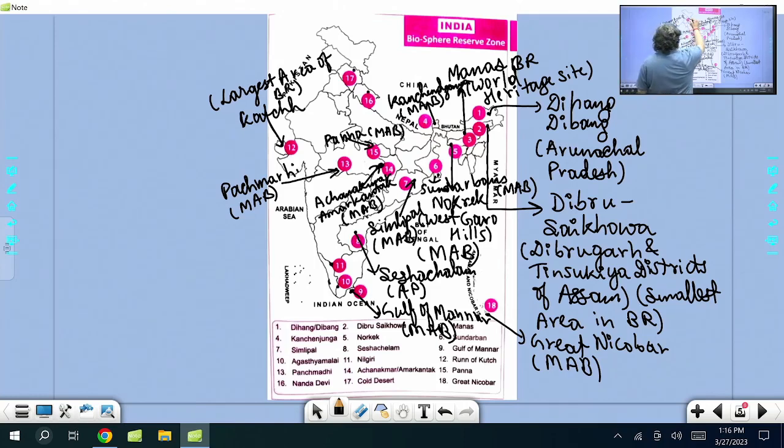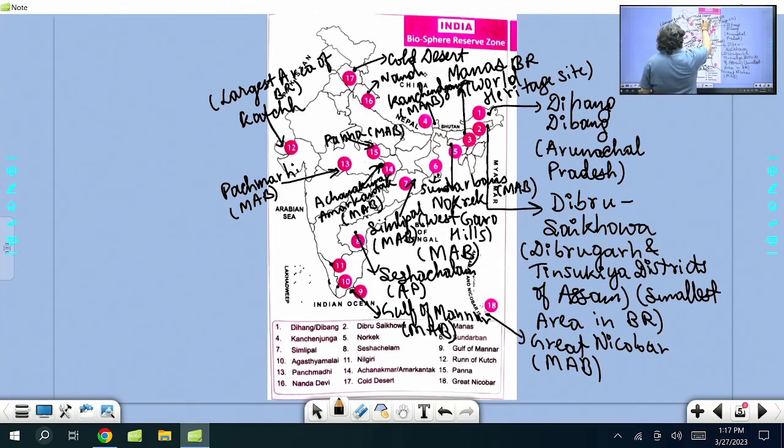Now northern Himachal Pradesh extending to Ladakh is called the cold desert. Lahaul and Spiti is a district of Himachal Pradesh, and that goes toward the Ladakh side. That has not been added to the MAB program. And in Uttarakhand, Nanda Devi.